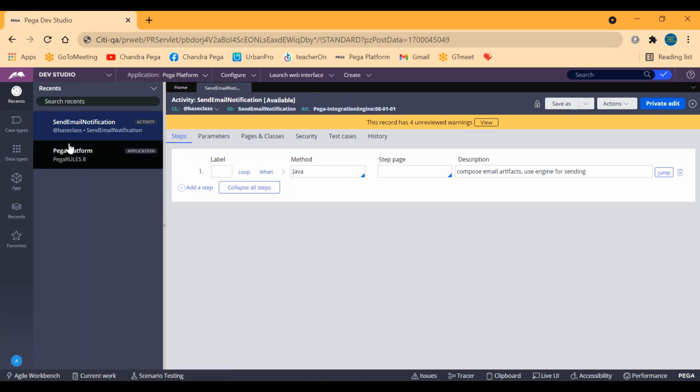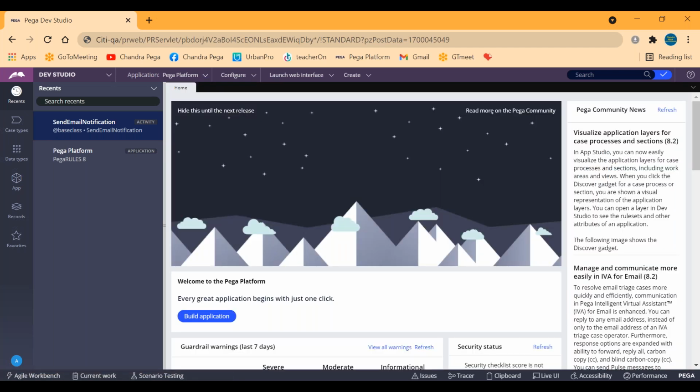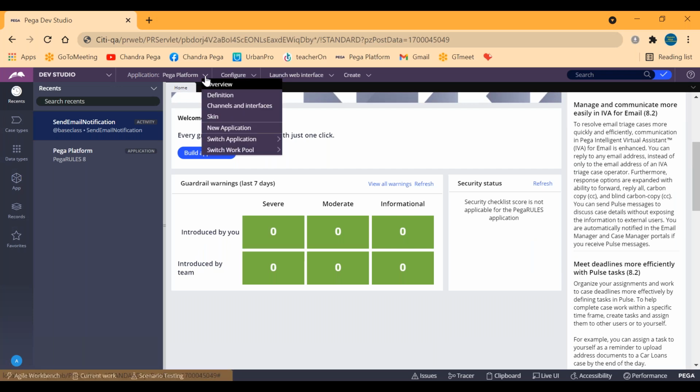Now I have launched into this master credentials in order to create one new framework application. To create a framework application or implementation application, the navigation is to click on this down arrow. Understanding, right? Let me close this also. So you have to click on this down arrow. If you click here, we can see something like a new application.